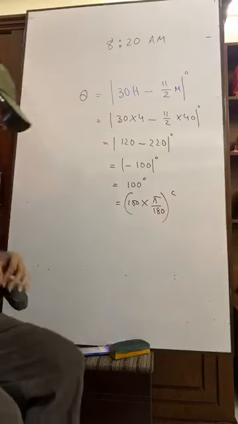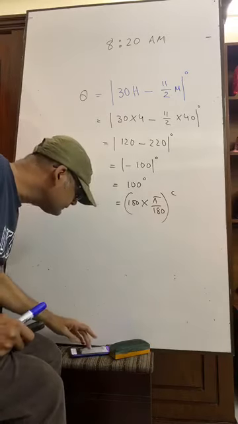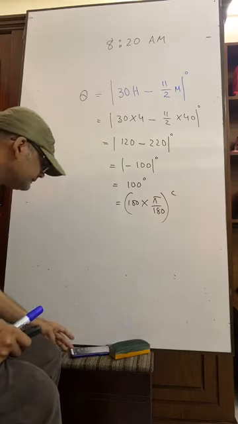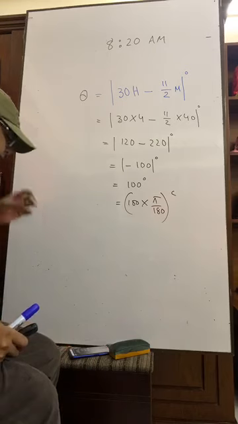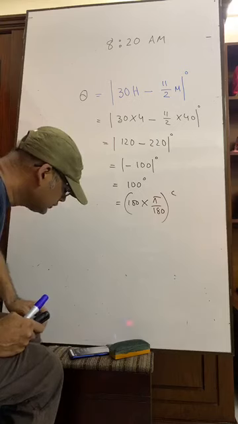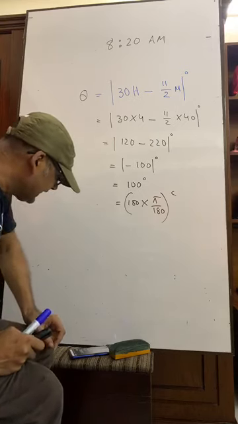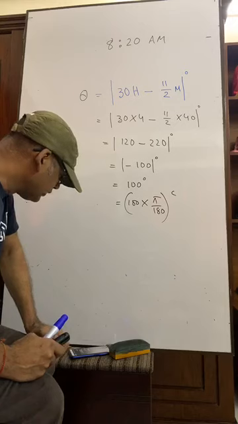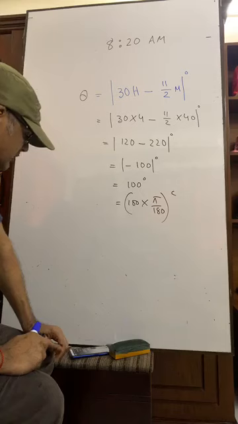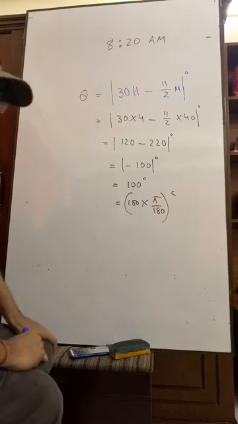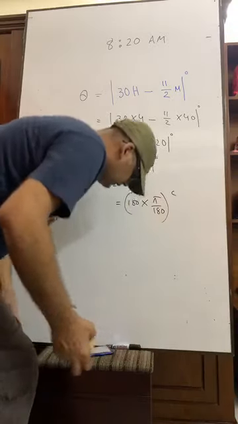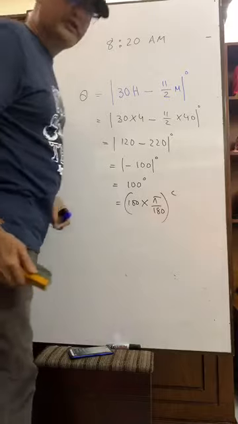Have you done it? Okay, one student has written 2 pi by 3 radian. Another one has written 130 degree, 130 only. Some of you have written only 130. You have to write that it is in degrees, okay? Anyway, that's good. Many of you have written. I am very much pleased with all of you.